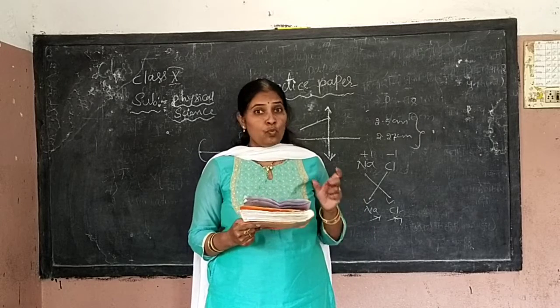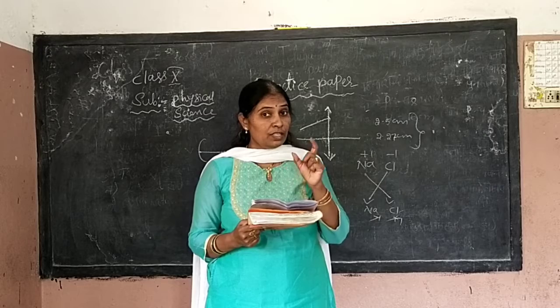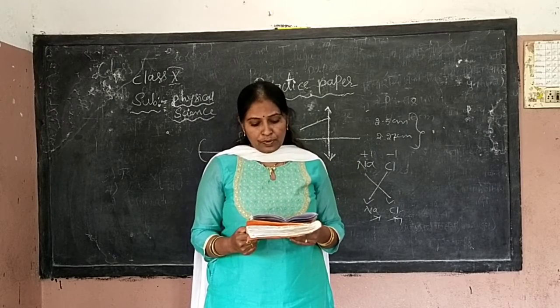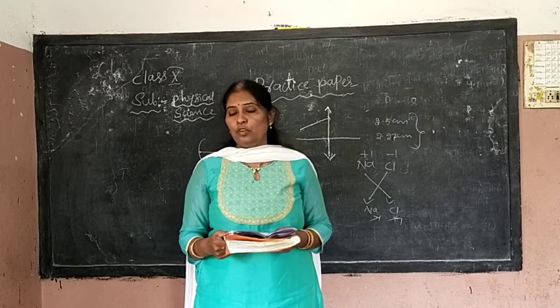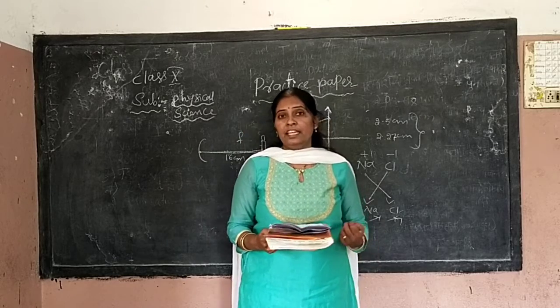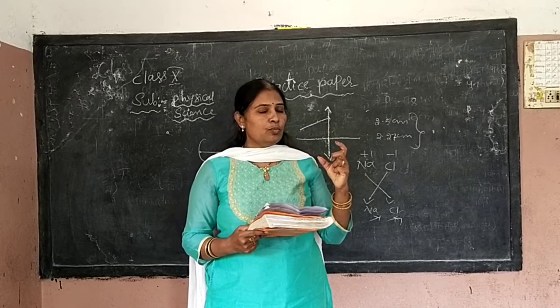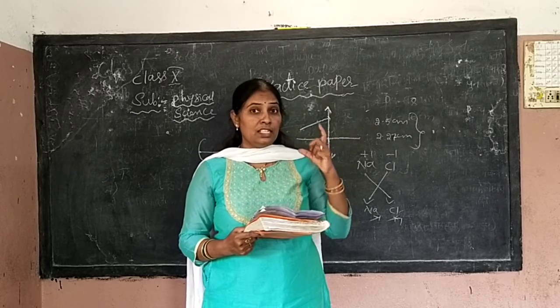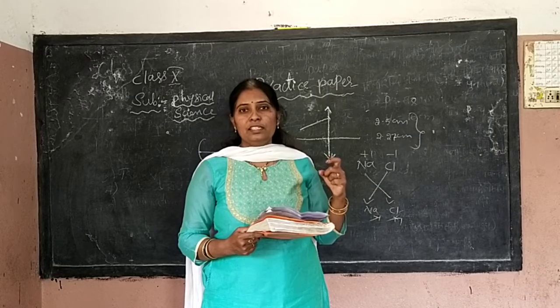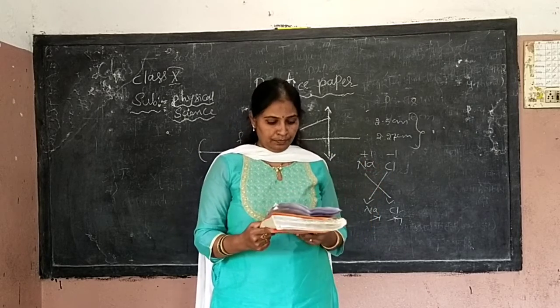To get the image, what minimum distance you should maintain? 25 centimeters. So that will be the distance. What is the function? Write the function of a pupil in a human eye. What is the function of it? Controls the amount of light entering into the eye. If the intensity of the light is more, automatically it will close. It controls. So pupil is the part where the intensity of light can be controlled.